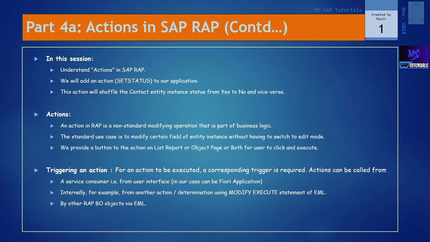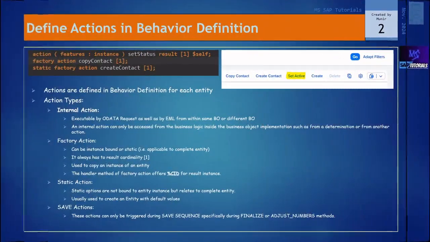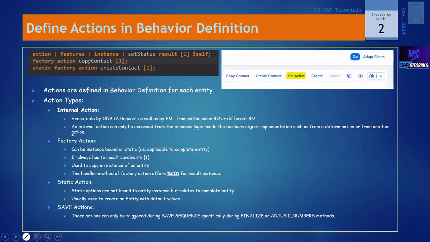And we are now in part 4A, where we are discussing actions. In our last session, we created the normal action, where we were able to set the status of the instance of that entity, where the active status will be set to yes or no. If it is yes, it will be shuffled to no, and no will be shuffled to yes.